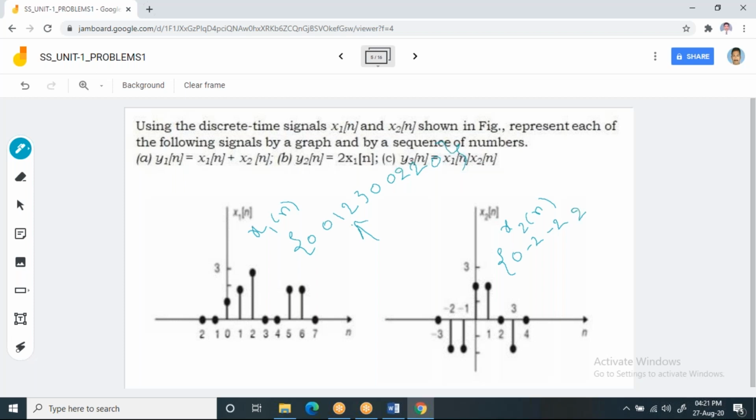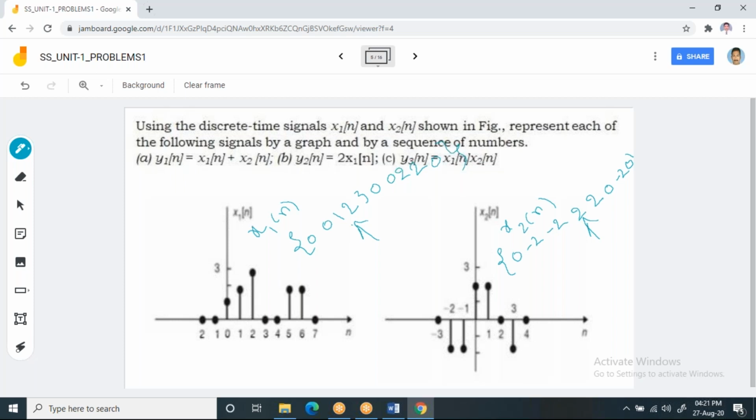At 1, the amplitude is also 2 again. At 2, the amplitude is 0. At 3, the amplitude is -2. And at 4, the amplitude is 0. Here I have 3 samples, and this is the location for the 0.